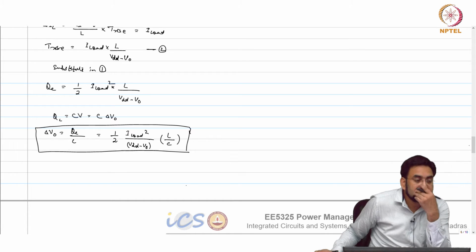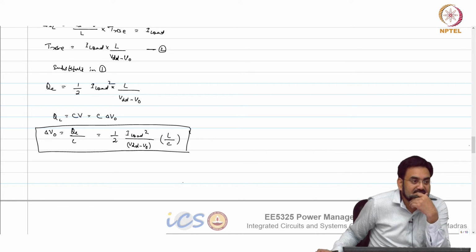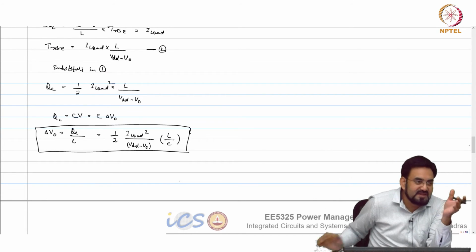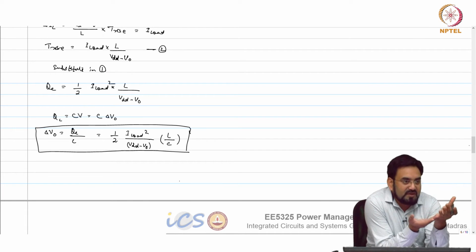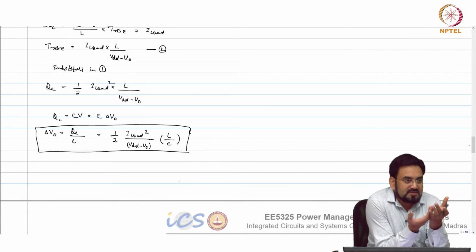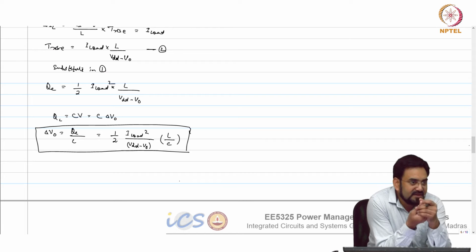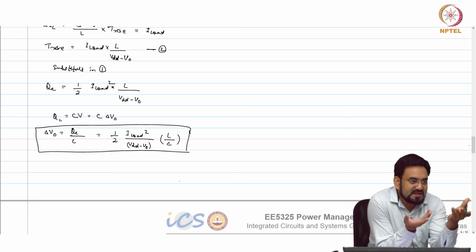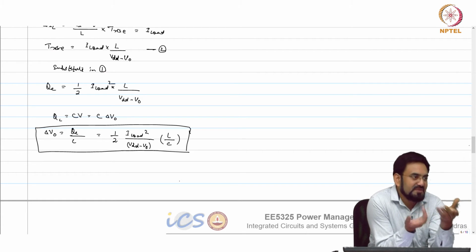In the example, we have seen that delta V out was going up to 500 millivolt. This kind of approximation is valid because here we are assuming that delta V out is quite small. We are just looking at whether it is more than the 5% you require or not. That 500 millivolt is telling you that it is much larger, maybe the capacitor required may be different, but initially when you do hand calculation you have to look whether it is meeting your transient requirement of 60 millivolt or not.